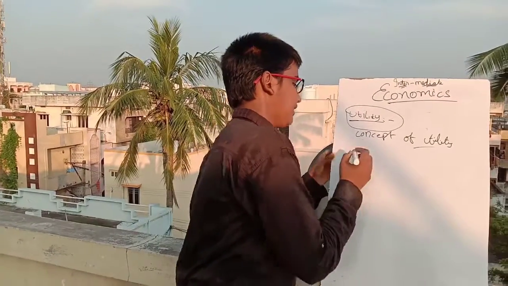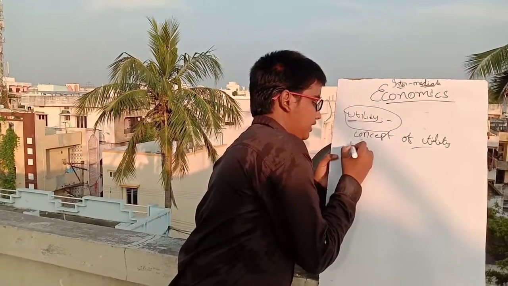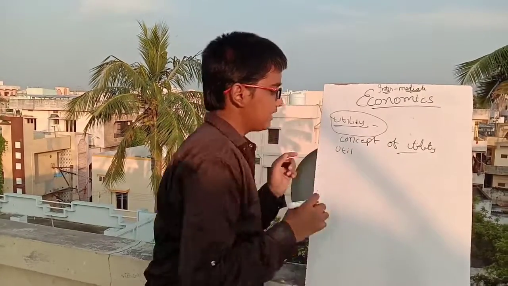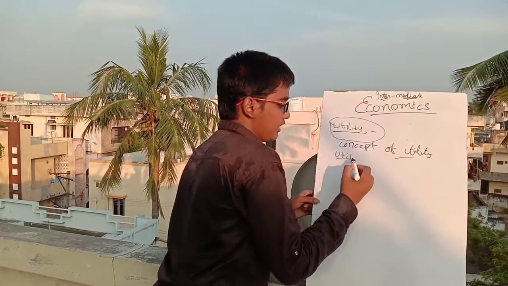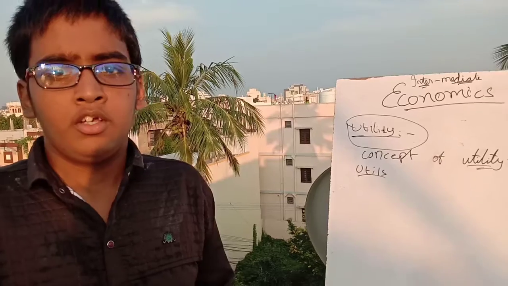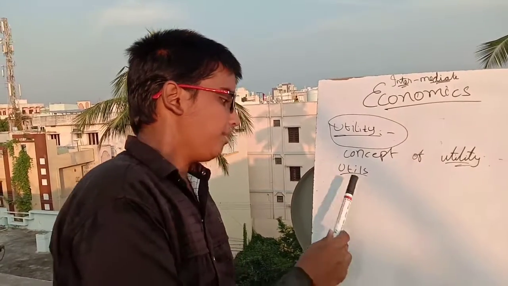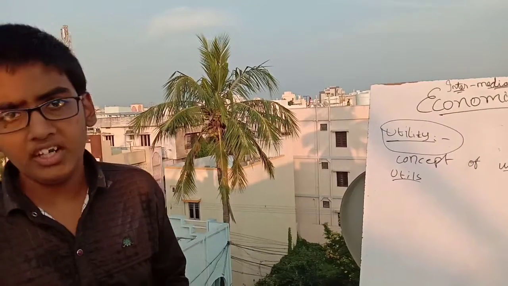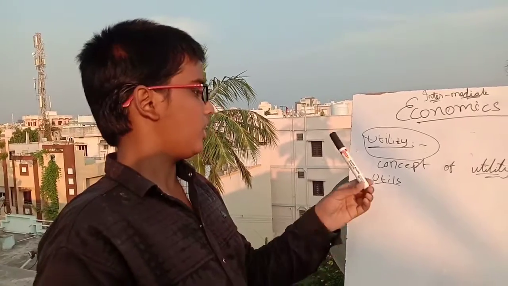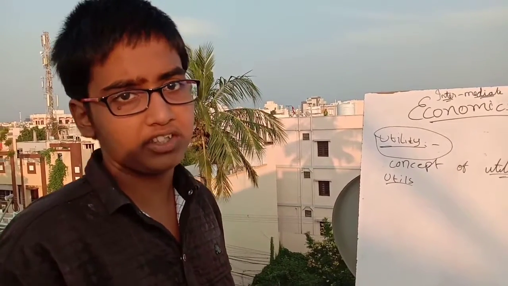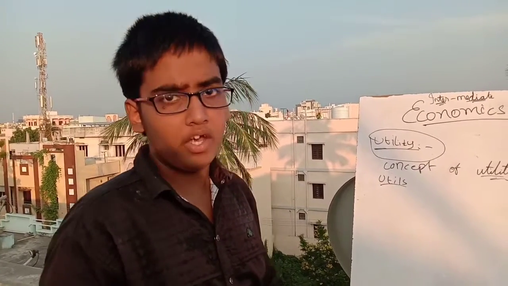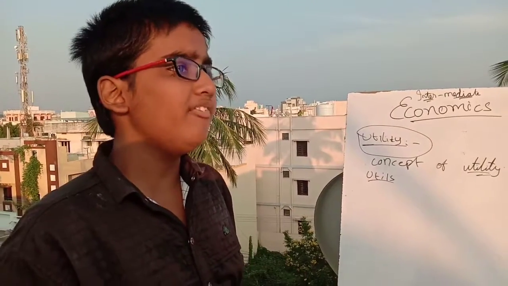In utility, the unit of utility is util. Util means singular, utils means plural. So utils is the plural of util. So util or utils is the unit of utility. Utility means the satisfaction of human wants at a particular point of time. So there are mainly four types of utility.